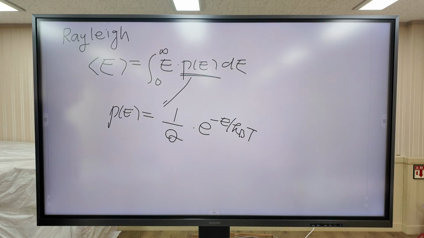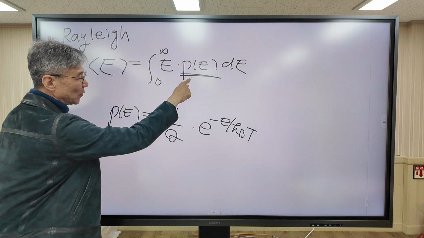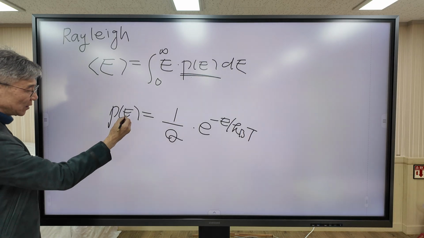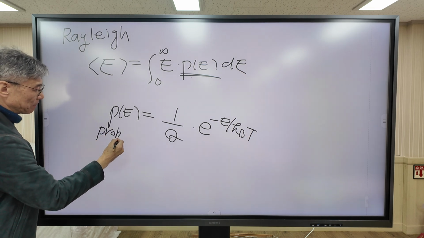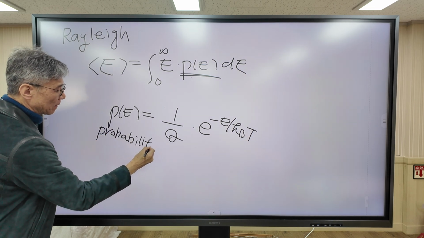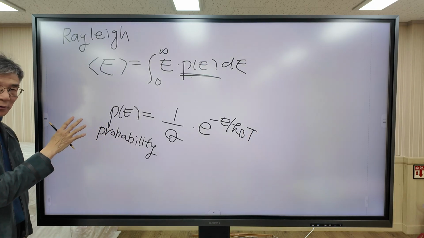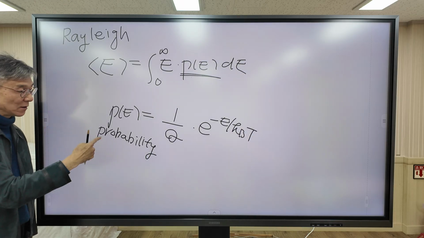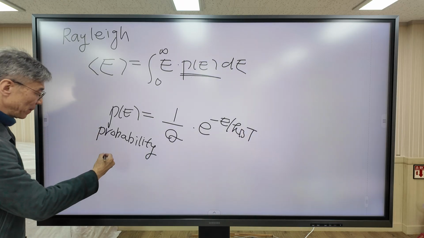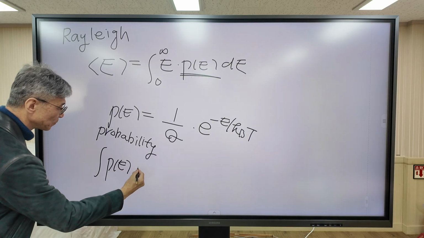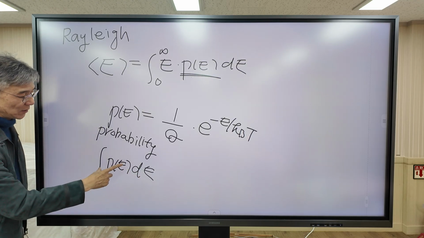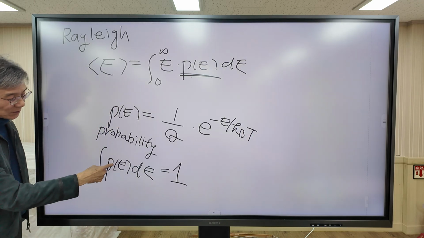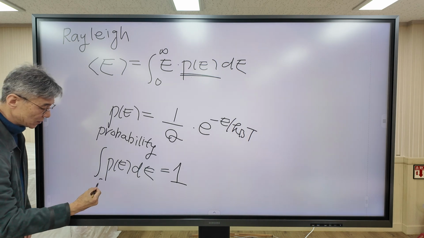Okay. Then how do you calculate Q? We are going to use an important property that P of E satisfies. P is probability, and probability must satisfy important properties. When you add all the probabilities, it must give 1. Mathematically speaking, when you integrate all the probability, it must be 1. This function must satisfy this equation.